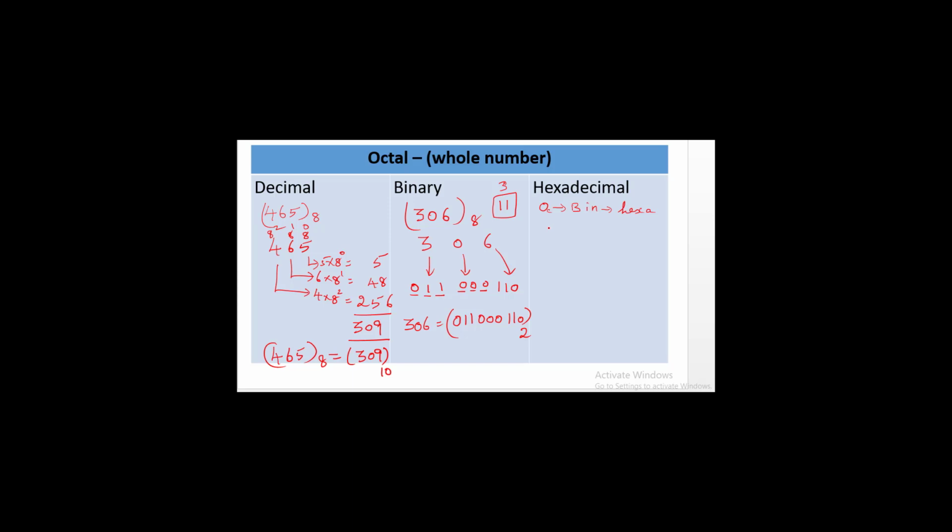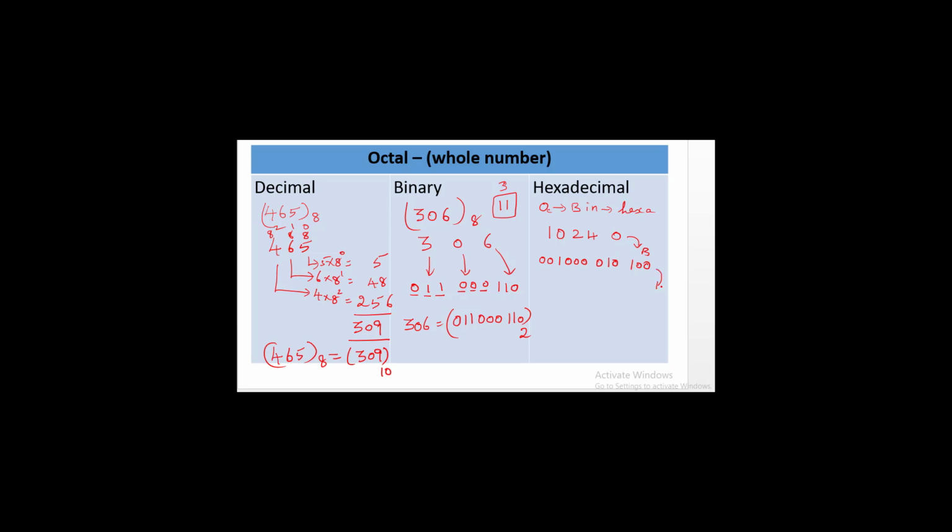Let me tell you one more example, 1024. The given number is an octal number. The octal number is converted into binary in the sense that for the value of 1 we have to write 3 digits, therefore 001, and 000 for 0, and for the value of 2, 010, and for the value of 4, 100. So now we have converted this octal into binary.